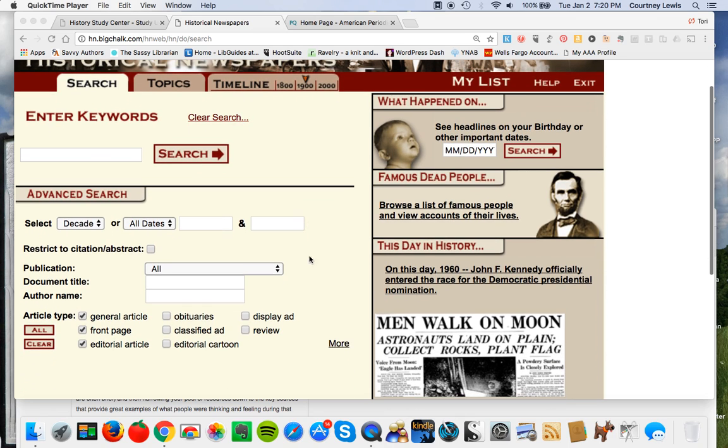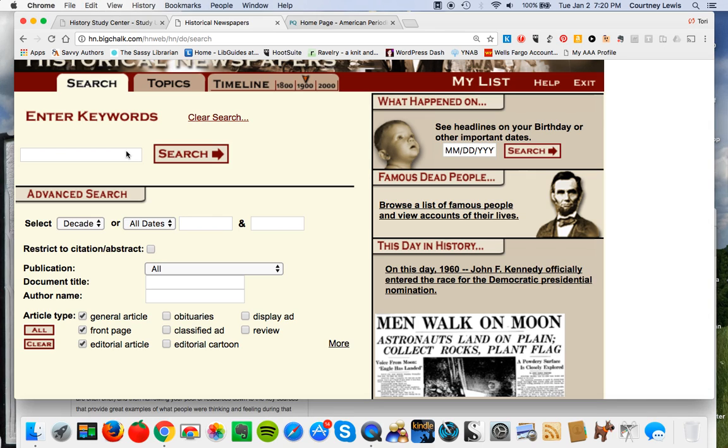The first one is with keywords. Keep in mind that one of the key pieces about you reading carefully the initial sources while you were still trying to figure out your topic is to look at the language that they're using. I always give the example of World War I. Nobody called it World War One when it happened because they didn't know there was going to be a World War II. So knowing what something is called at the time when they're calling it is important.